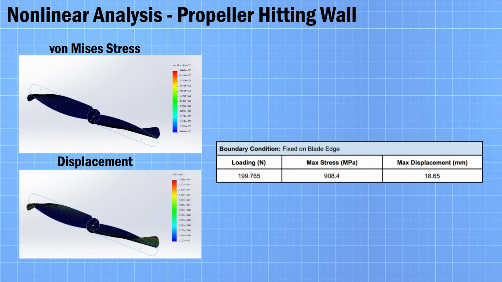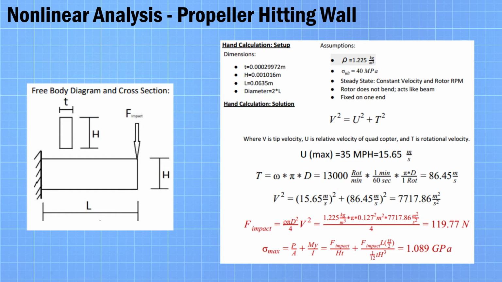Next, we ran a nonlinear simulation on the propeller hitting a wall at 1300 RPMs. The results showed that the maximum stress is 908.4 megapascals. A hand calculation was also done treating the propeller as a cantilever beam with the results of 1.089 gigapascals maximum stress. The error between these is approximately 20%. This error is likely due to the assumptions in the simplifications shown. Under both circumstances, the propeller failed.